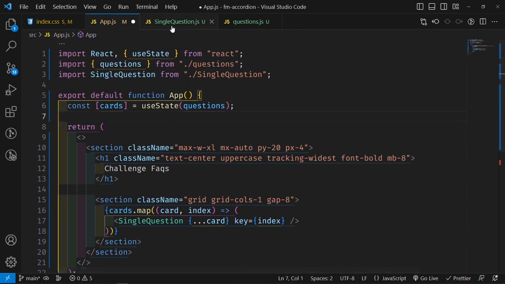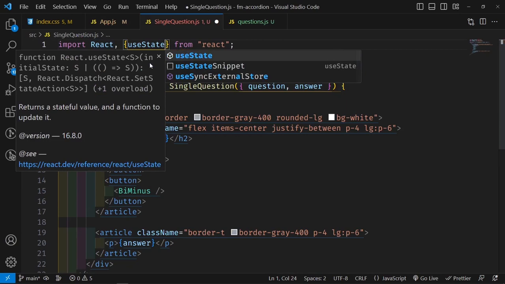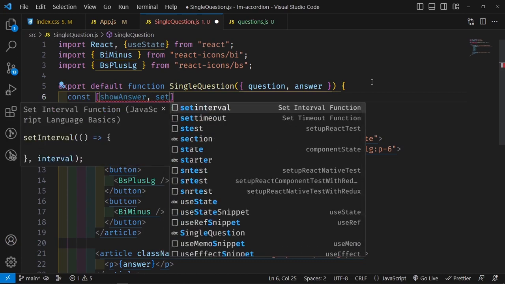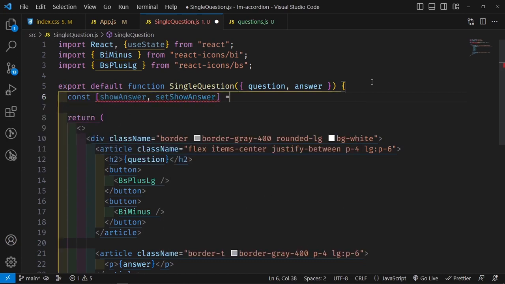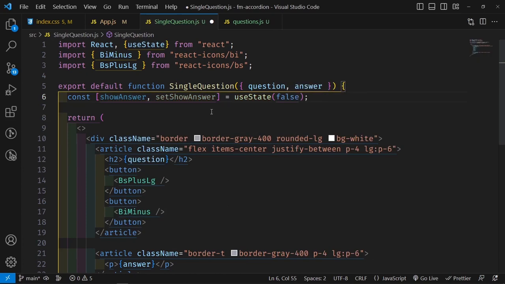And then we can save this, and then now inside our single question, we are going to once again import useState, the useState hook. And then below this, I'm going to create a new state value here that is going to be called showAnswer, and then the function is going to be called setShowAnswer, and then this is going to be equal to useState, and by default it's going to be false, meaning we don't want the answer to show by default.